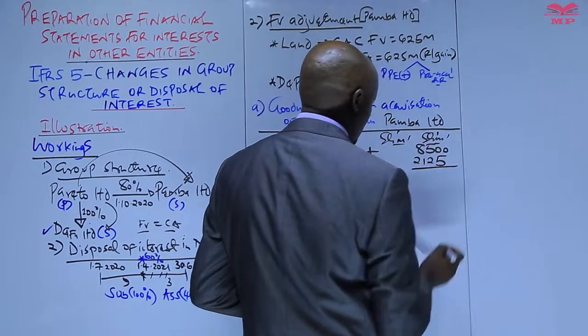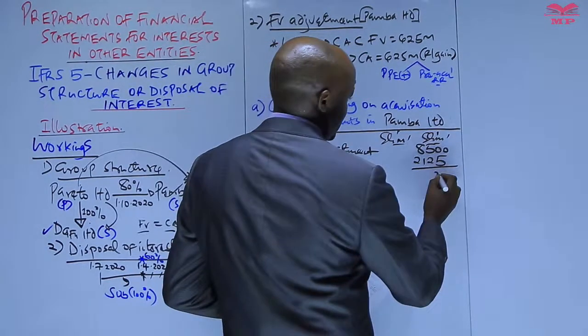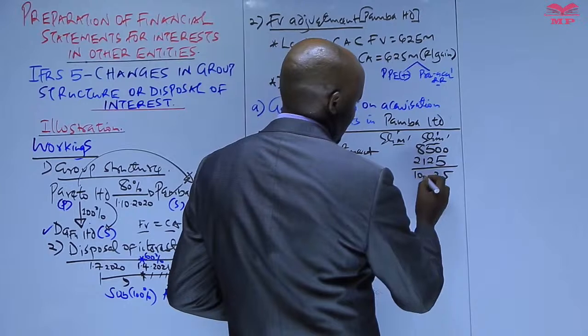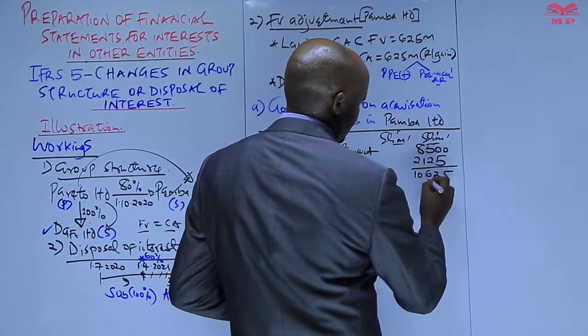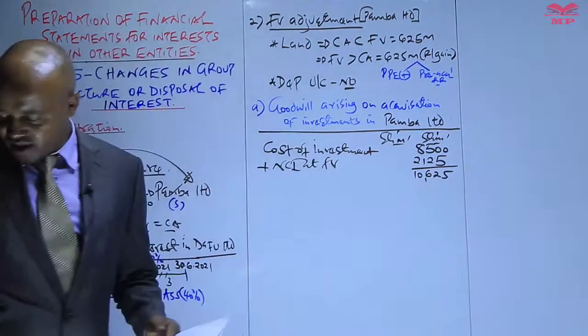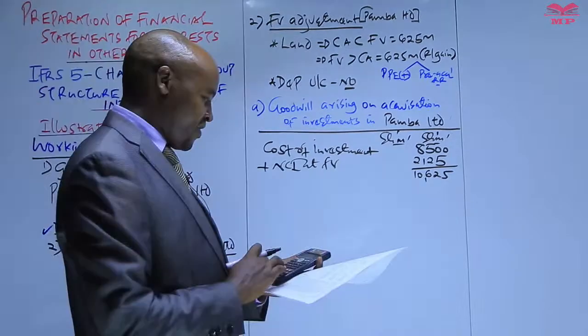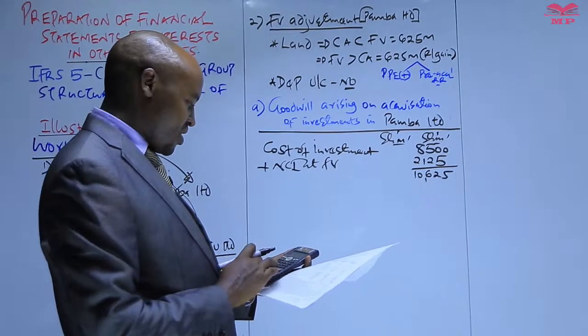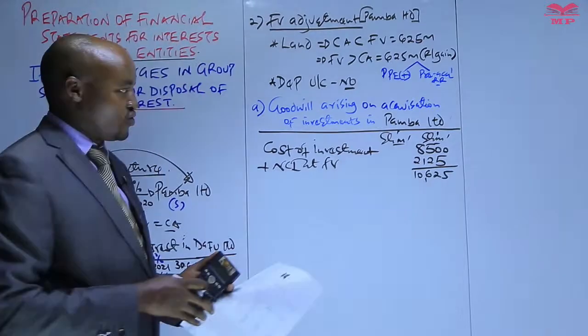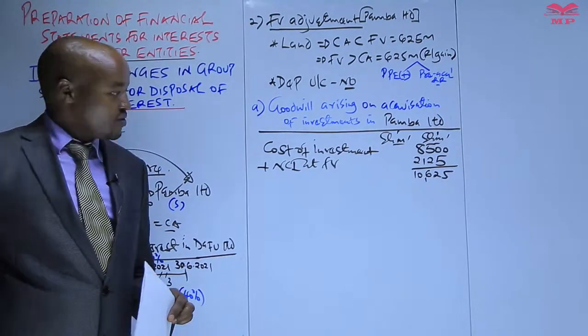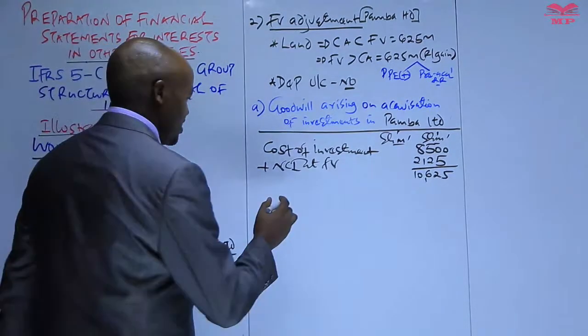So we add the two. So let's confirm whether that is correct. We have 8,500 plus 2,125, which will give us 10,625. That is correct.